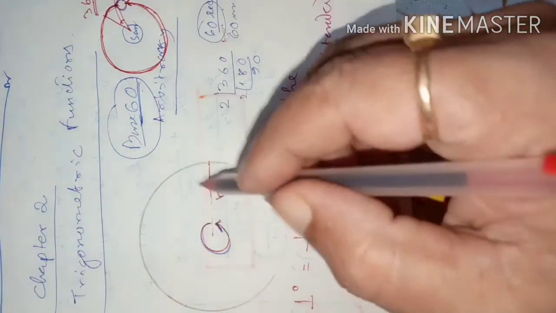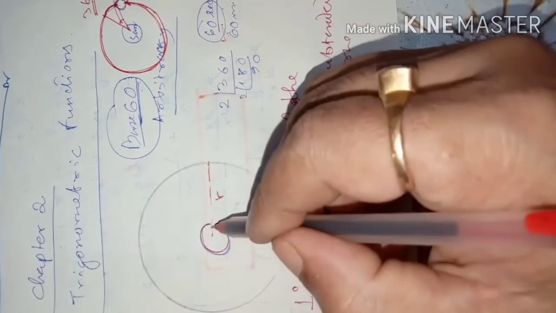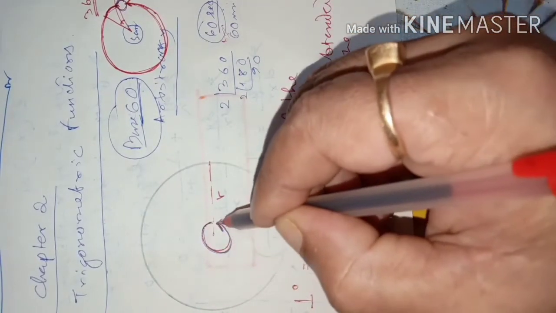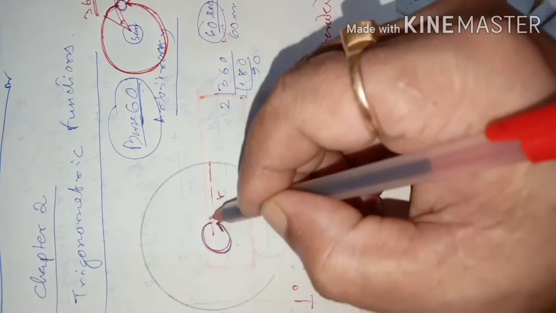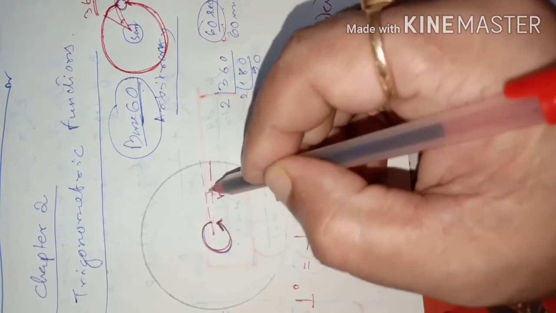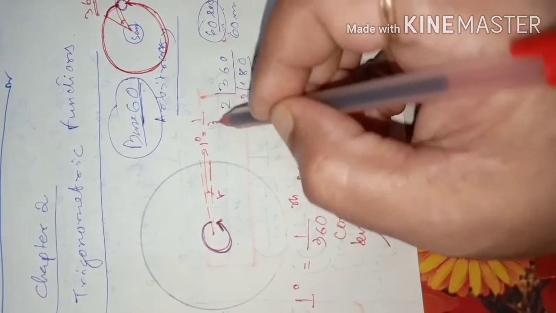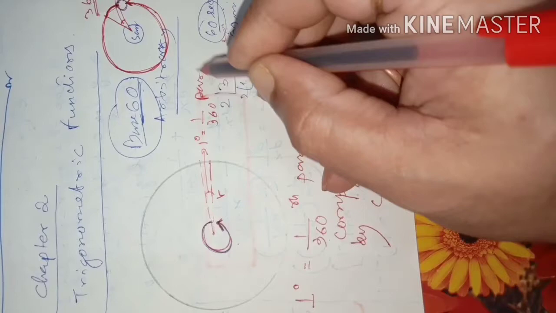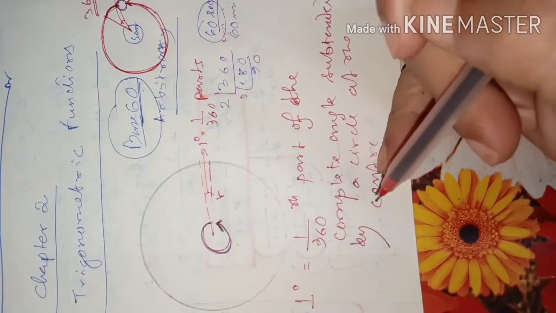So we will divide like this: whenever we draw a circle, the angle subtended at the center of the circle will be divided into 360 equal parts, and each small part we will call a degree, 1 degree. So 1 degree is nothing but 1 out of 360 parts of the complete angle subtended by a circle at the center.